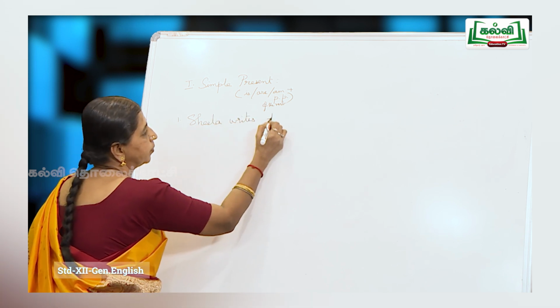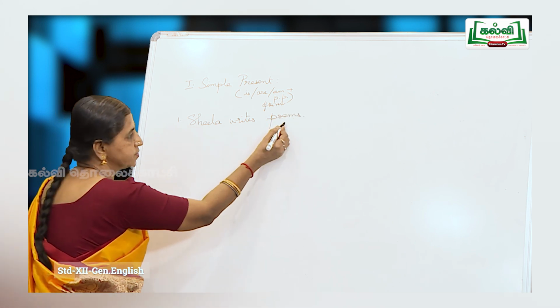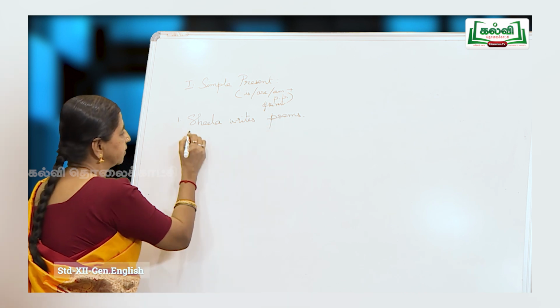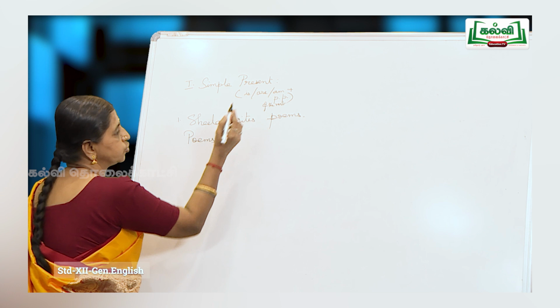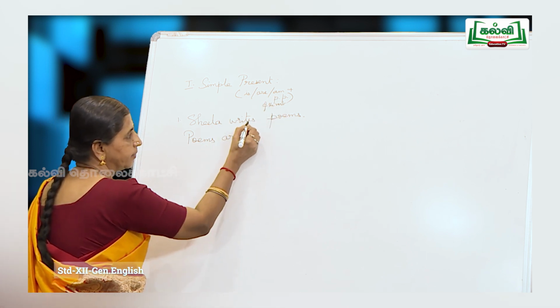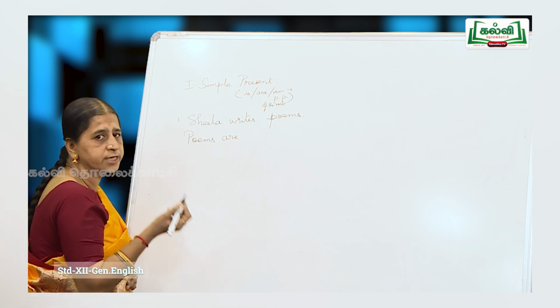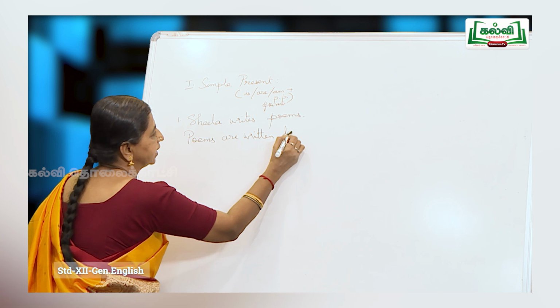Sheila writes poems. Now Sheila writes what? Poems. Poems is a plural subject. So I start my passive with poems. Since it is plural, I choose the verb are. So poems are. Now third form, past participle: write, wrote, written. So poems are written by Sheila.